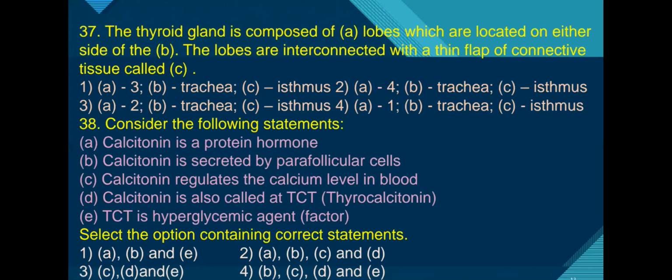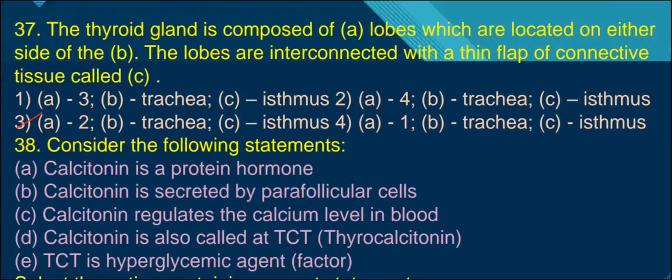Next, question number 38. Consider the following statements. Calcitonin is a protein hormone. Yes, calcitonin is a protein hormone. Calcitonin is secreted by the parafollicular cells.